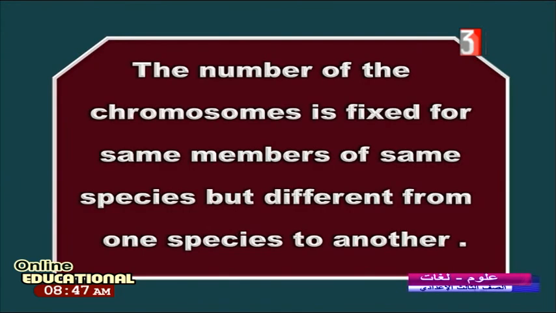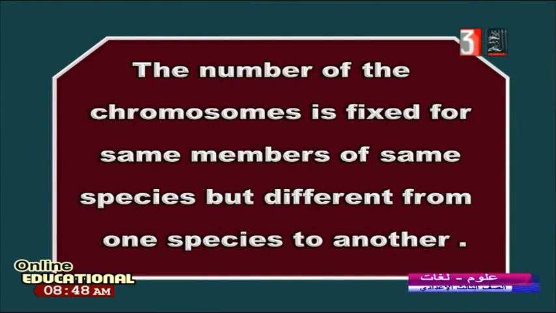You can also notice that the number of chromosomes differs from one animal to another, from human to another, which means different species of living organisms. You must know it's fixed in the same species. All humans, all the time, have 46. A normal human has a fixed number of chromosomes. It differs from one species to another.